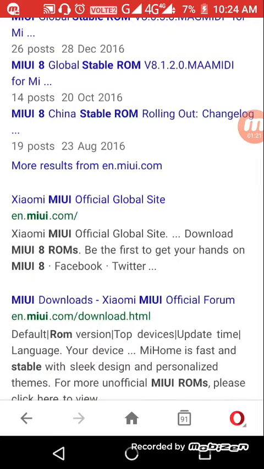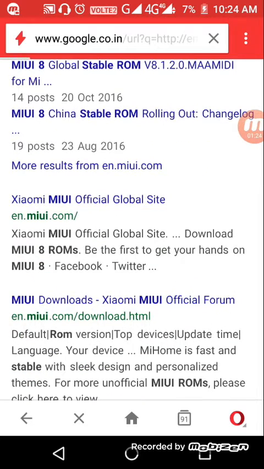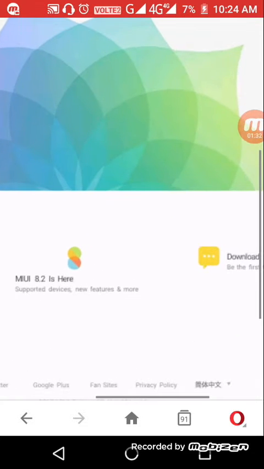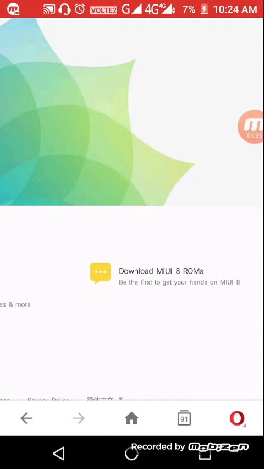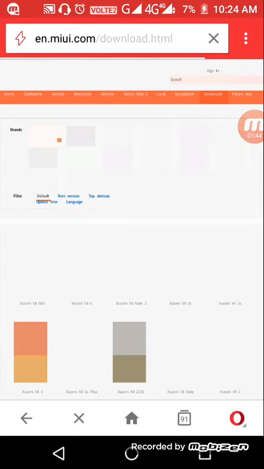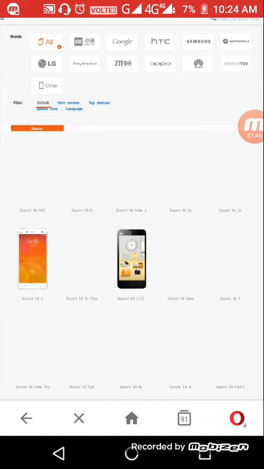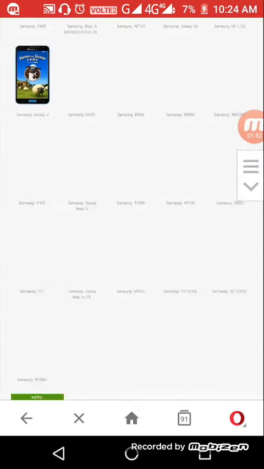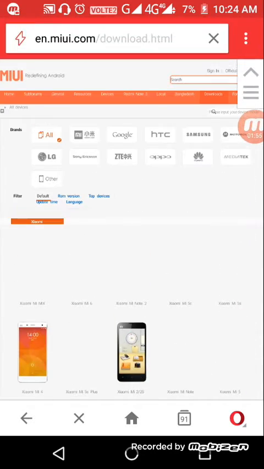Here you click official MIUI global site. You can see here. Here click Download MIUI 8 ROMs. So you can officially download the MIUI 8 ROM to your mobile. Here on this website, it will show various kinds of mobiles. Here you can see LG, MI, Google, HTC, Samsung. Here is the search button, click on it.